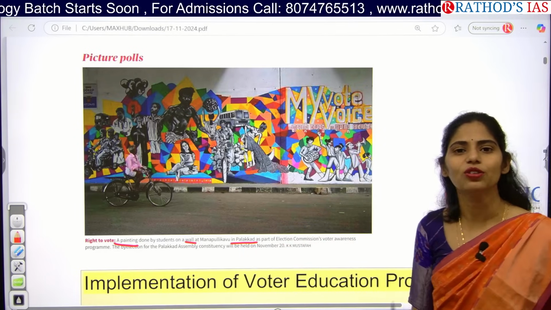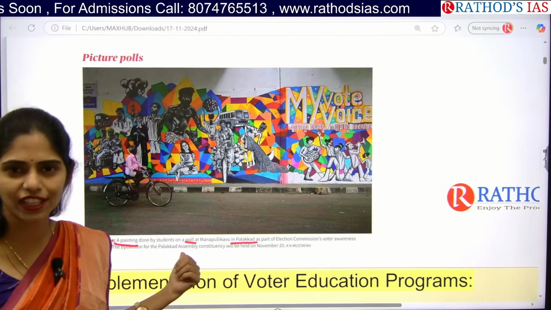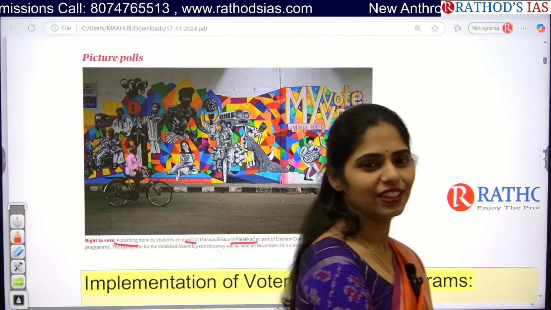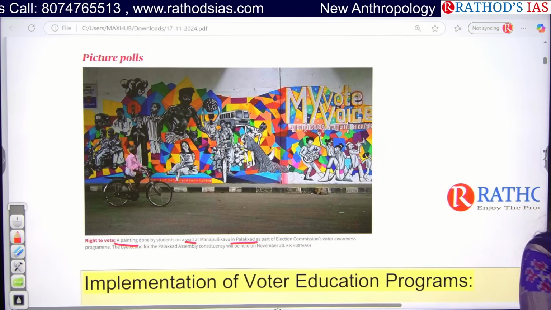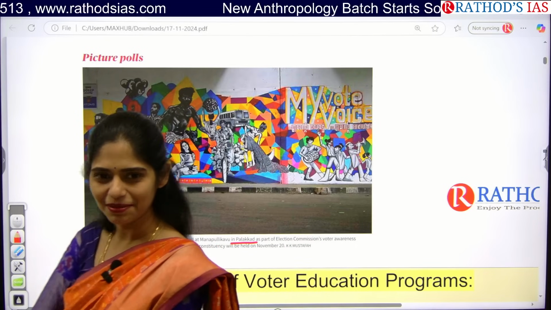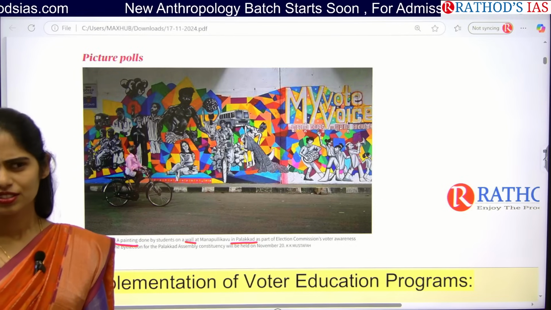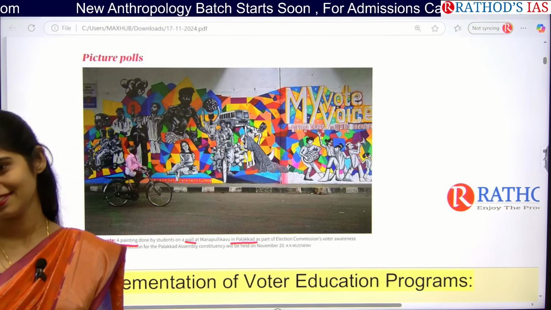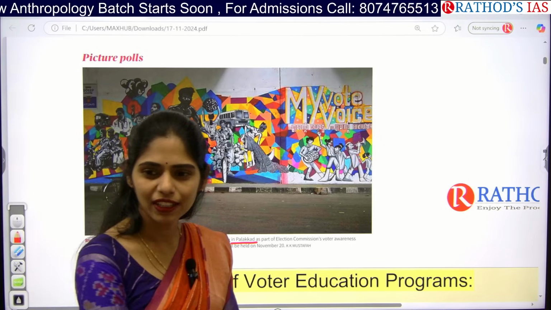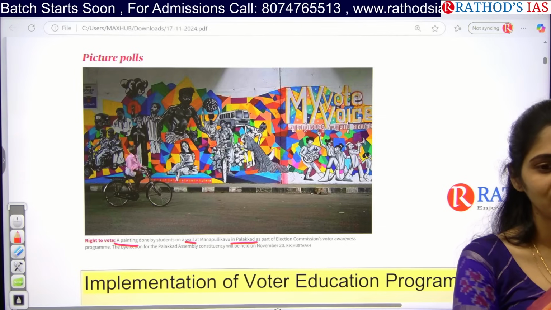Apart from this, can you tell me what programs have come up from the Election Commission of India till now for awareness of elections? Come on, think and tell me. In this way, you will be getting questions. What is the role of the Election Commission in enhancing voter awareness? It may be a 10-marker question, guys. Schools and colleges, why schools? Only people who are 18 years of age will participate in elections, not school students. Okay, colleges.